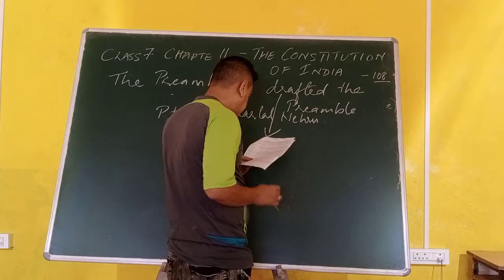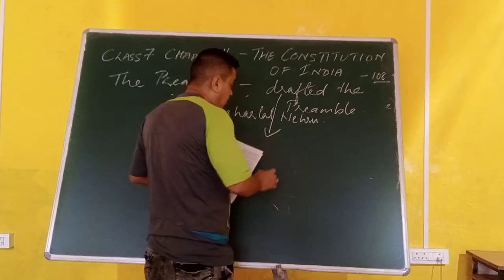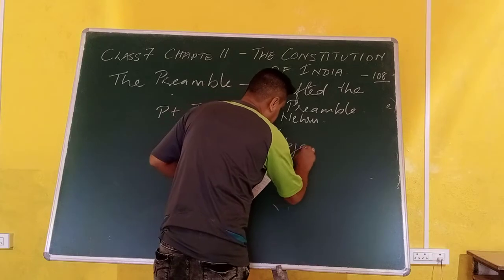So this draft is also called the objective resolution.